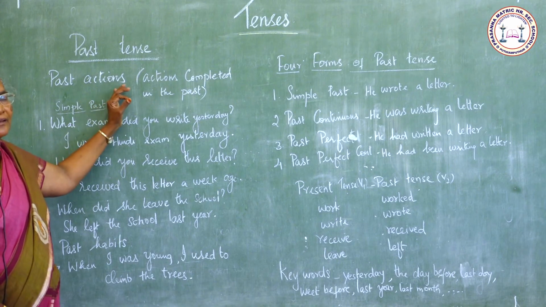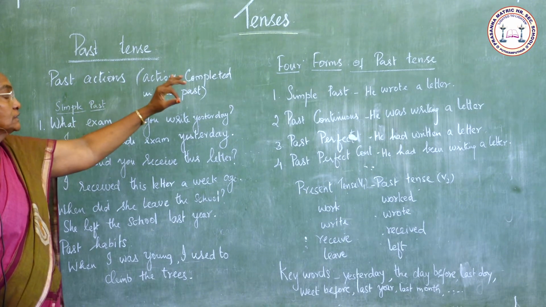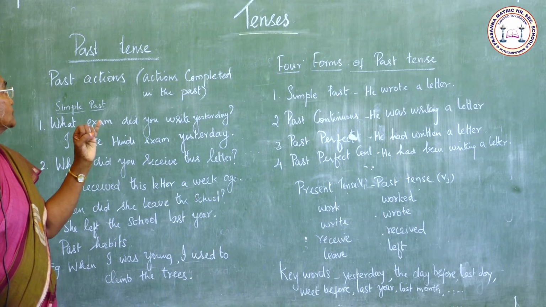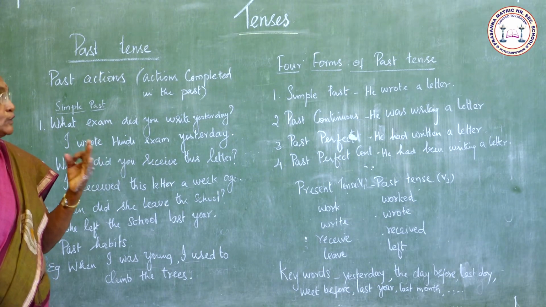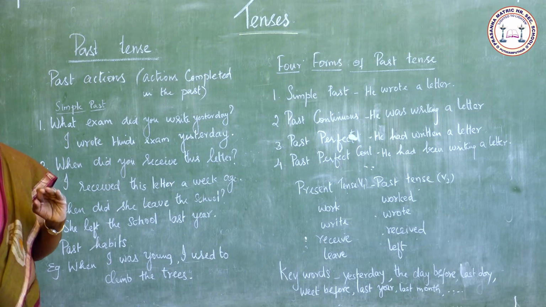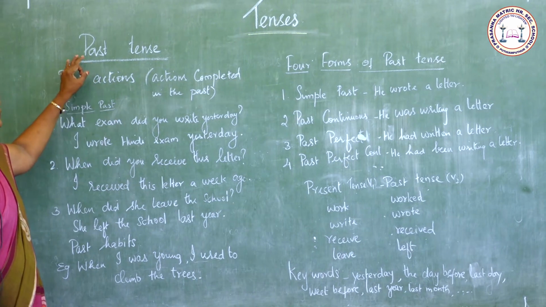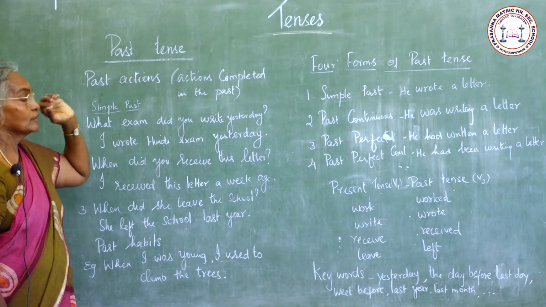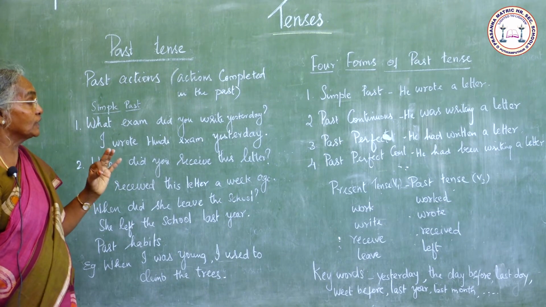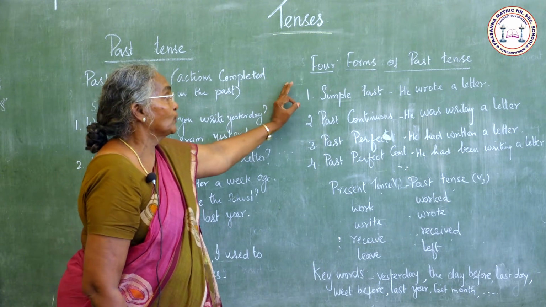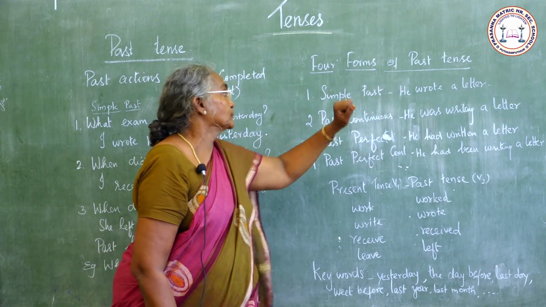There are three main types of tenses. First one is present tense, second one is past tense, and third one is future tense. Now we shall study about the past tense. Where and when do we use past tense? Before that we should know what are the four main forms of past tense.